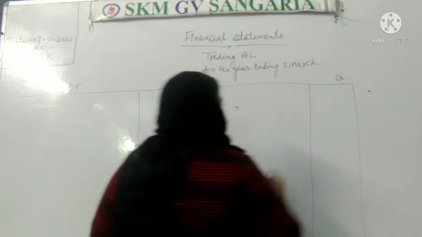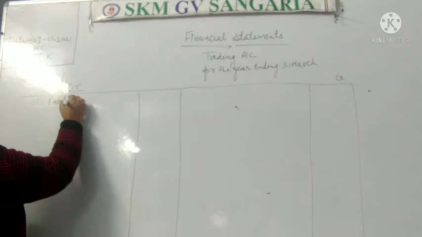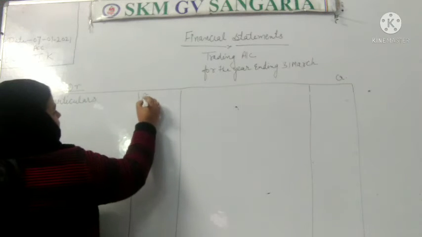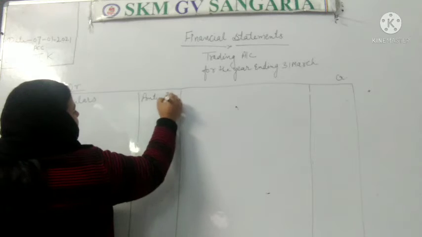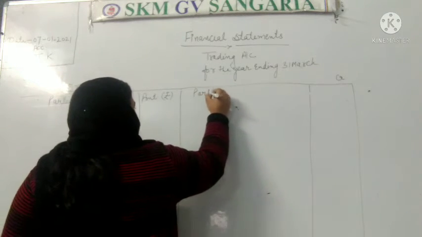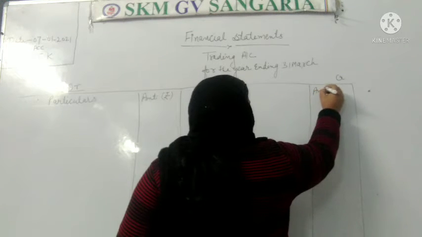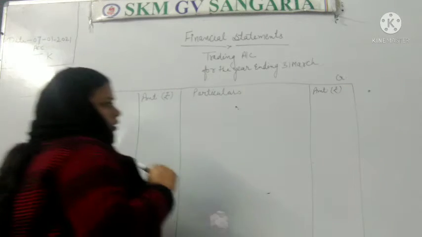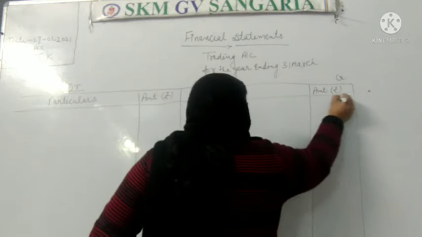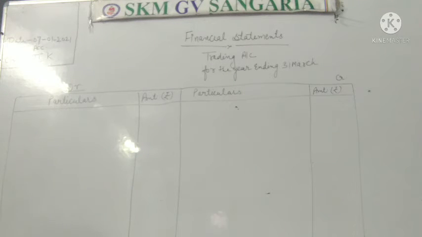This is the credit side and this is the debit side. In the particulars, all the explanation is written. Then there will be a column of amount which will be written in rupees. Then again, particulars of credit side, then amount which will be written in rupees. So let's start with the question.